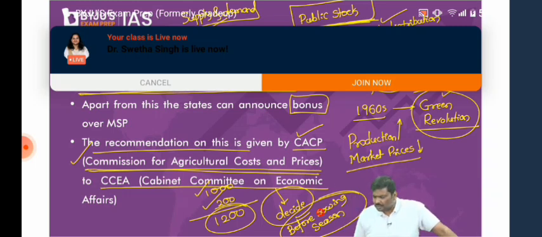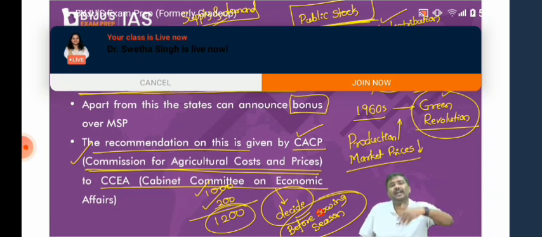What it means is the government cannot export. You have paid MSP, purchased the food grains. That is basically a trade distorting policy. Now you will not be allowed to export those food grains. How is MSP trade distorting? If MSP is announced, cultivation of those crops will be higher. If cultivation is higher, supply will be higher. If supply is higher, market prices will be lower. So there is a potential of these crops being exported from India to USA. That is a trade distortion.